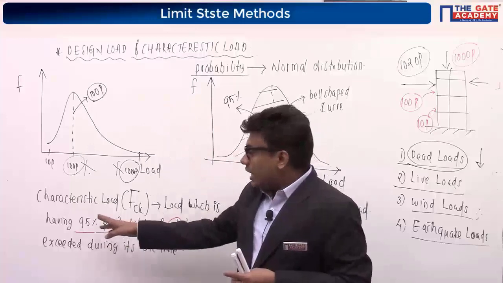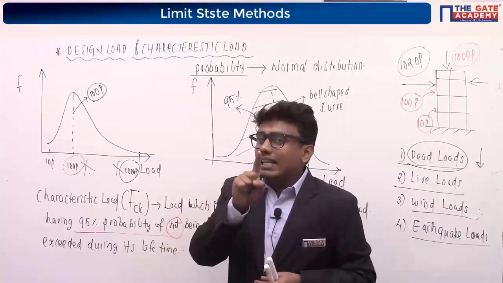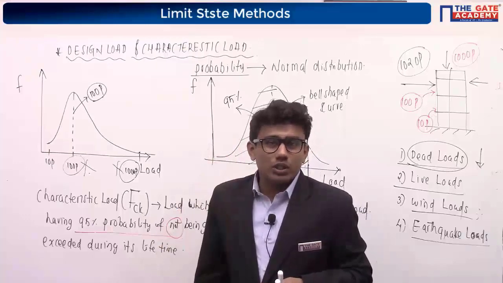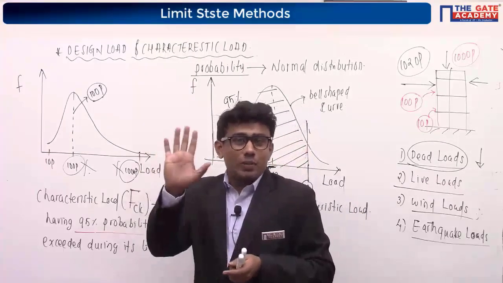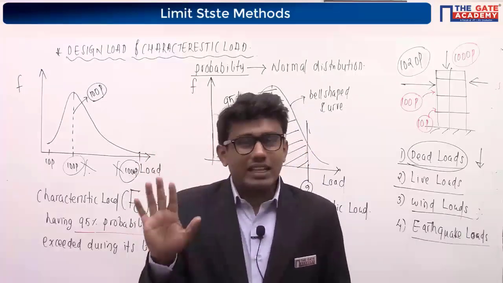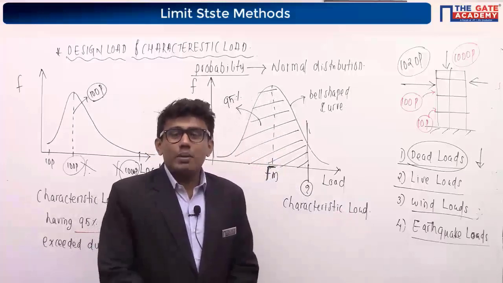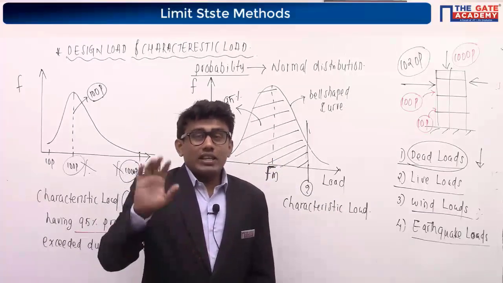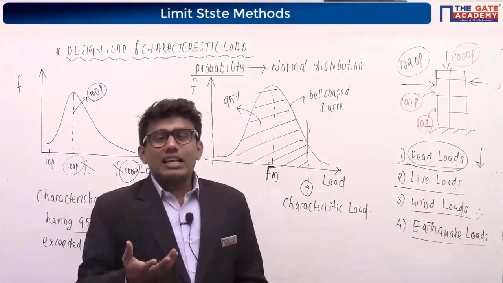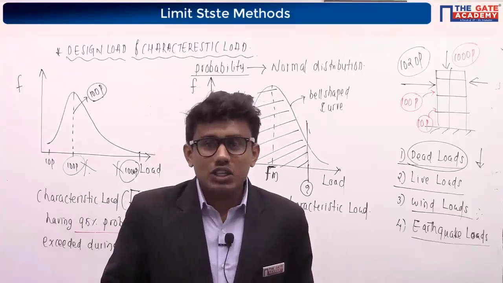That 5% is actually our risk. We are taking that risk. If you are considering this characteristic load for the design, I am taking a risk of 5%. As a designer, we cannot take that risk in the design. So we are not going to take our characteristic load.